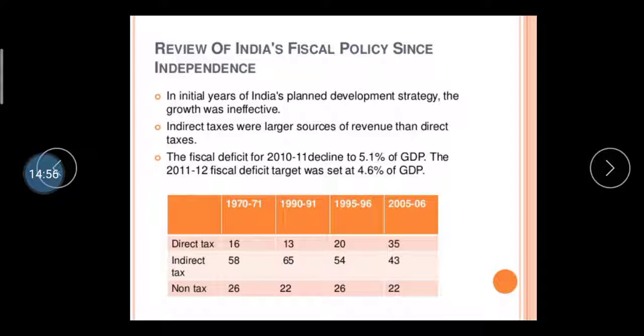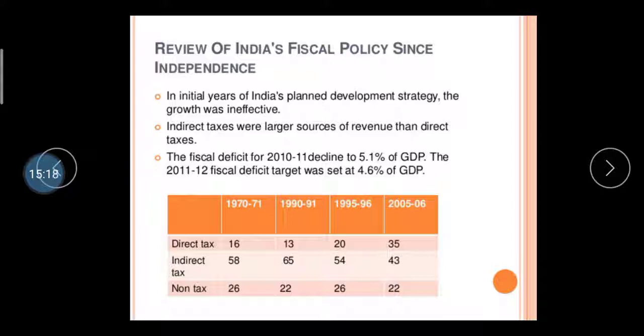Then the fiscal deficit for 2010-11 declined to 5.1 percent of GDP, and the target for 2011-12 was 4.6, which means we have had to bear the deficit and loss from the starting phase of our independence.